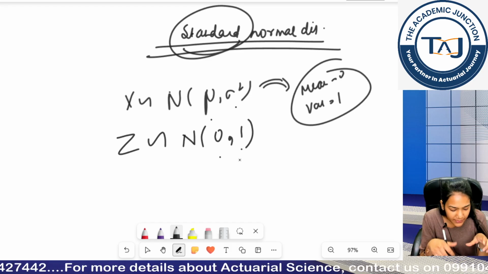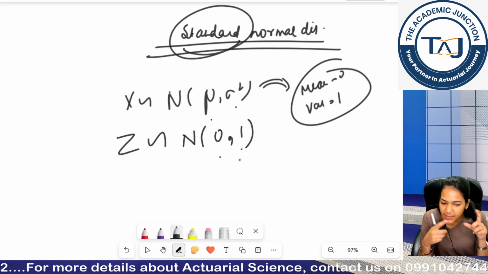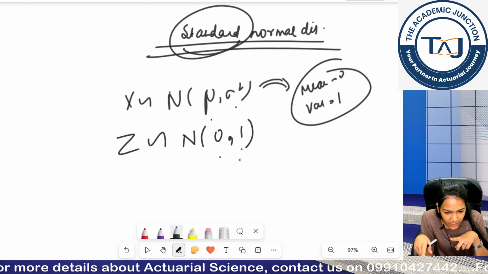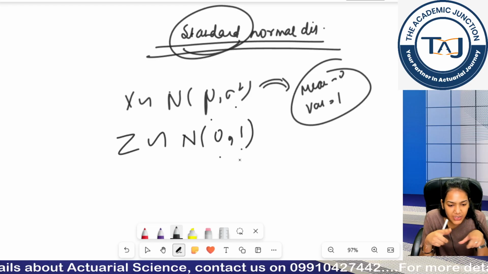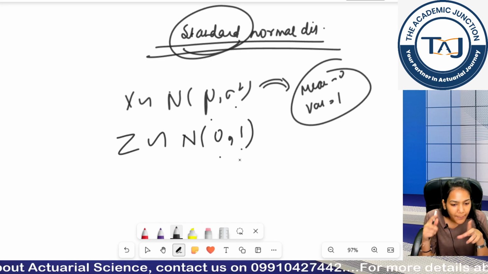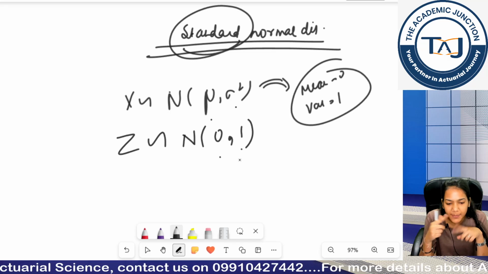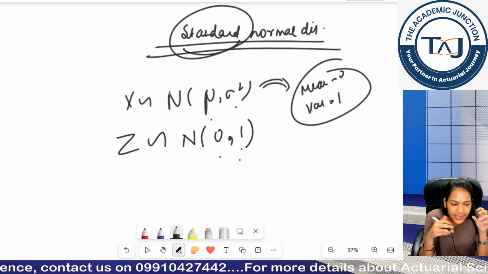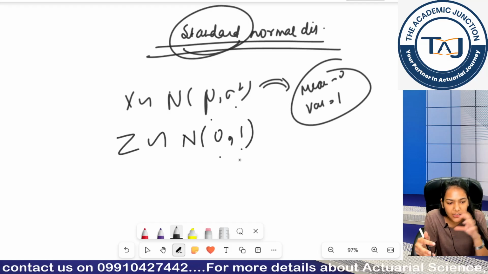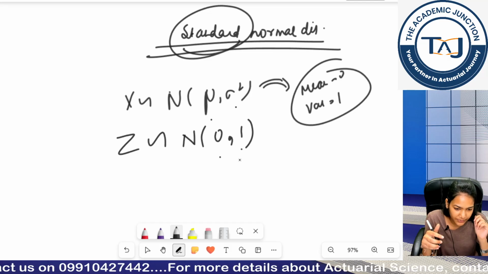In a similar way, my exponential distribution is a specific case of the gamma distribution, right? Similarly, my geometric distribution is a special case of the negative binomial distribution. My Bernoulli distribution is a specific case of the binomial distribution. In the same way, my standard normal distribution is a specific case of my normal distribution.